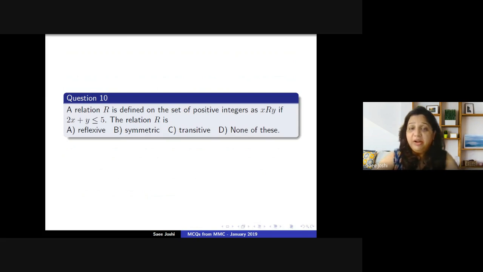Then you check symmetric, that is, x related to y, does that imply y is also related to x? And then you check whether the relation is transitive, that is, x related to y and y related to z, does it imply that x is related to z? So this last problem we will leave as an exercise.